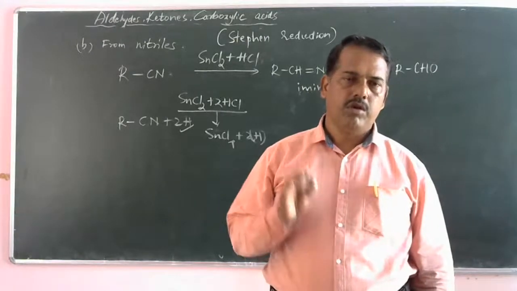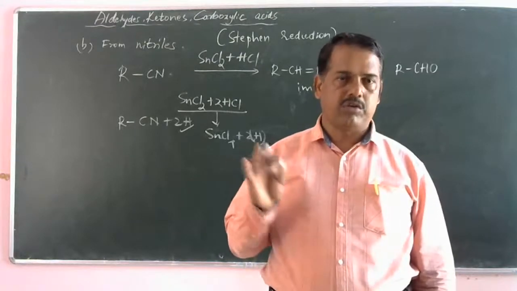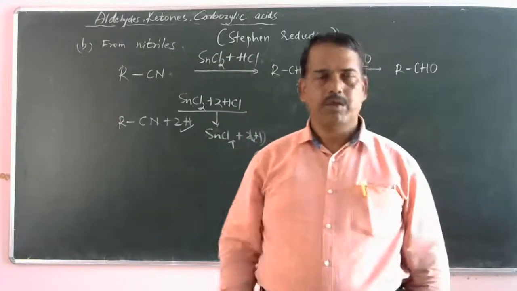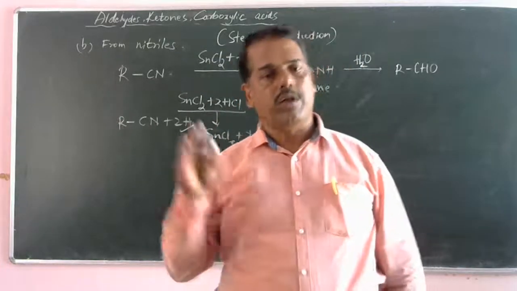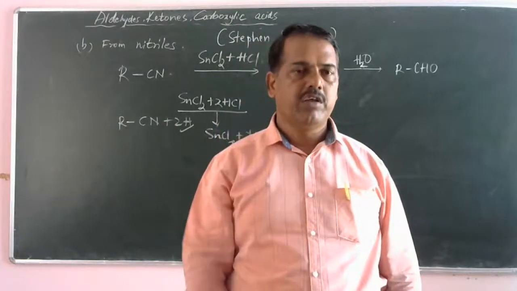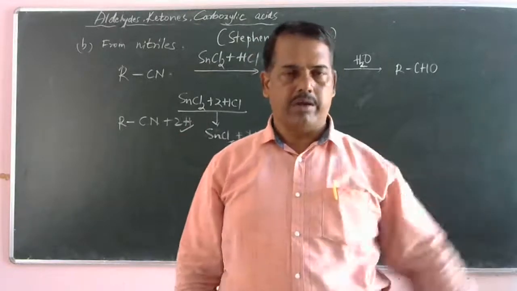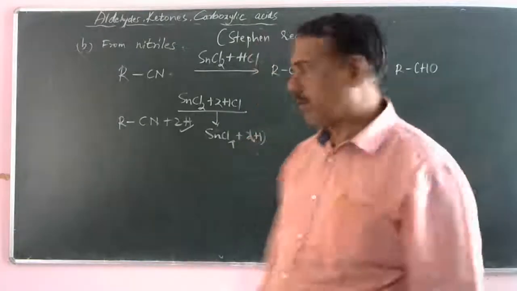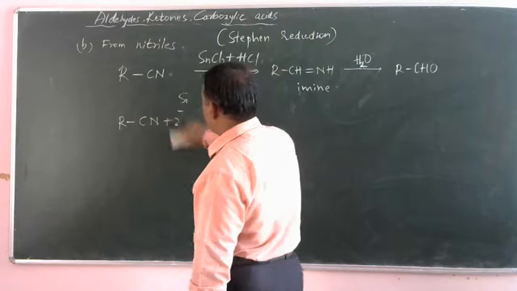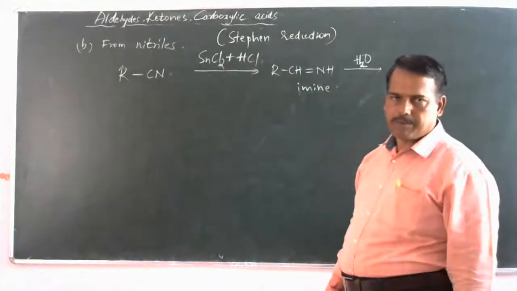See, dear students, you completed two important reductions. One is Rosenmund reduction, another one is Stephen reduction. In Stephen reduction, the reactant used is nitrile, the reduction reagent is stannous chloride and hydrochloric acid, and the product obtained is aldehyde. Are you clear? Okay. We shall continue. In your textbook, this particular reaction is given, and you have to write that down.